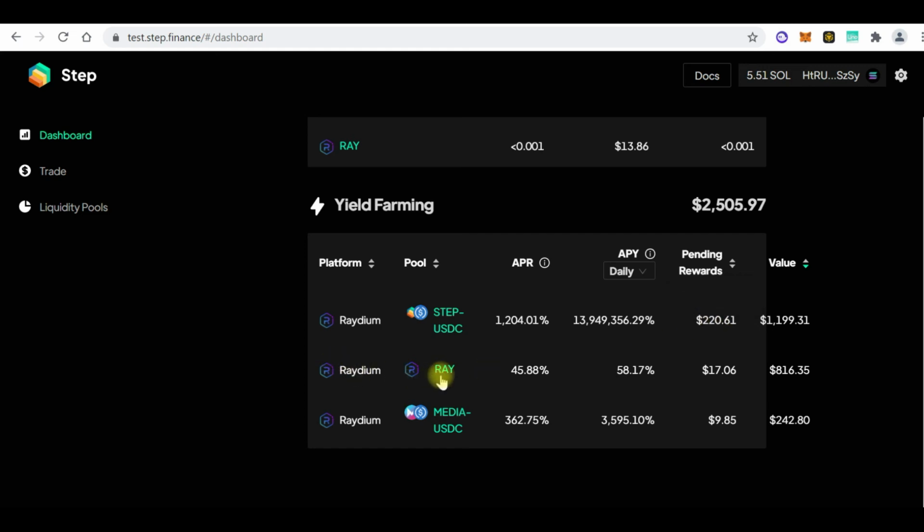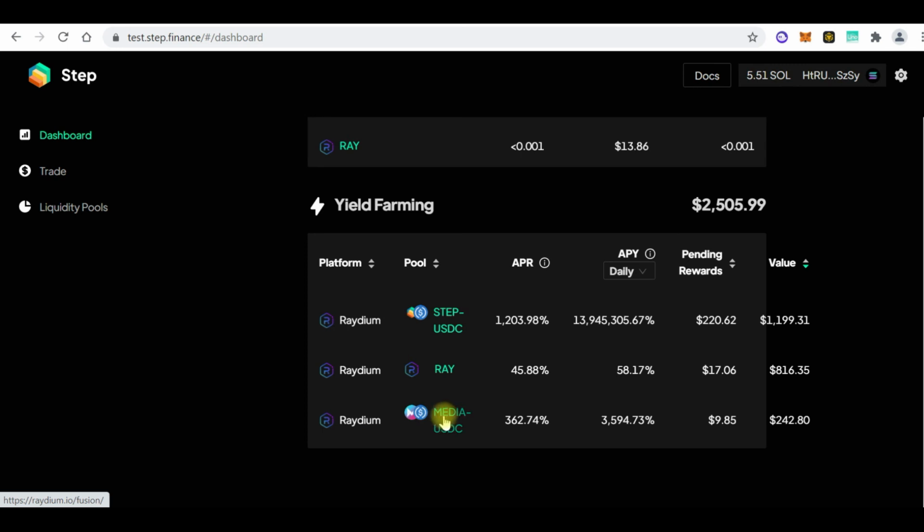Now if you come to Raydium, you remember I'm staking Ray, so I have, sorry, this is my pending reward, $17, because I found about 1.2 Ray. So this is 58.9 Ray I have staked, currently worth $816. Also remember I'm farming.